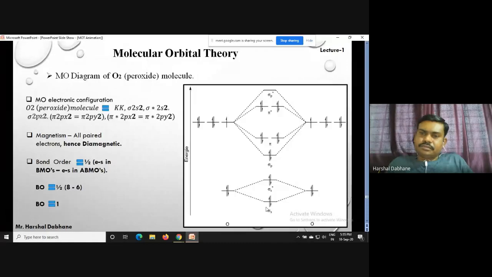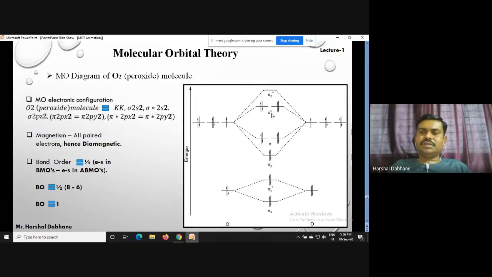So now see, here we have to write down the MO electronic configuration. Okay, so how to write this down? At the beginning you write KK for the 1s, comma, sigma 2s2, sigma star 2s2, then sigma 2px2, then pi 2py and pi 2pz4. Okay, so 2 for this and 2 for this. And here also you have to write pi star 2py and pi star 2pz4. And this orbital is vacant, so there is no need to write it in the MO electronic configuration.